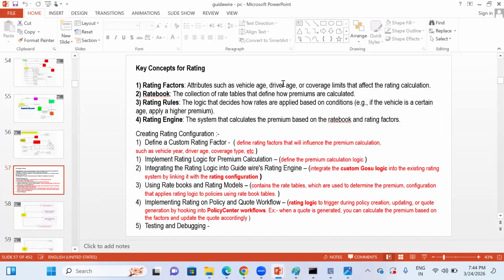Because based on the inputs that we have given, the rating engine will automatically calculate the premium. If you remember, when we gave the inputs in the application and went for a quotation, it automatically created a quotation. On what basis? Because there is a rating engine which automatically calculates the coverages, etc. based on what we have given, and finally it gives you the quotation. This is all about the rating engine part.